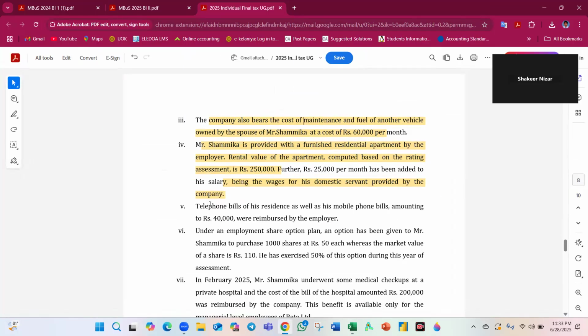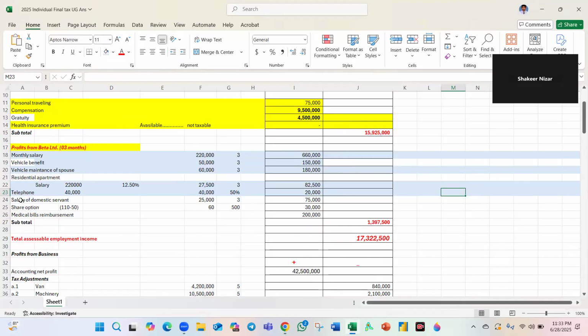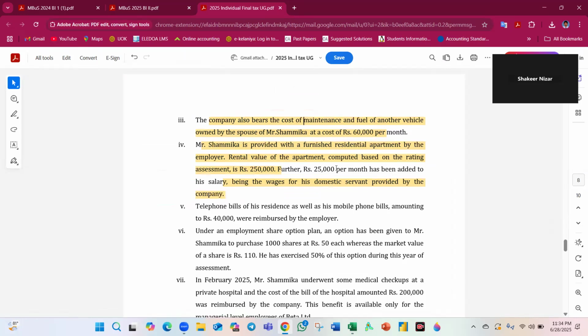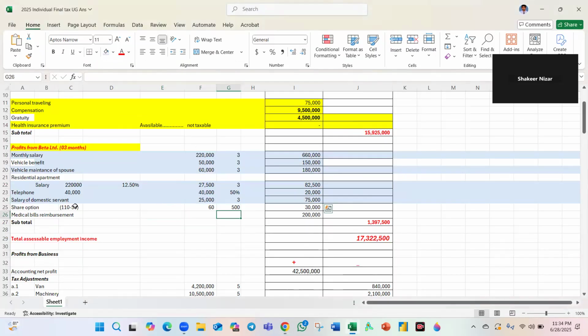Under the employment share option, 1,000 shares were given at 50, where the market value is 110. The benefit is an increase of 60, 1000 into 50. Here the domestic servant benefit should be taken, 25,000, with 3 coming. Telephone bill, 50% only.